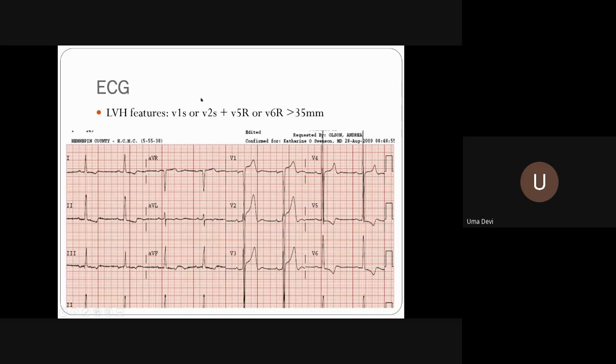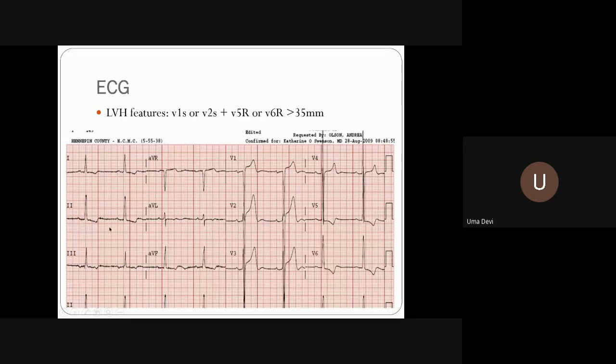Now, when we go for investigations, we always talk about baseline investigations, and then we go for, of course, ECG, X-ray, echo. Now, I'll tell something about ECG. If you see the ECG, there are a lot of abnormal changes. I'll show you only a few relevant changes.